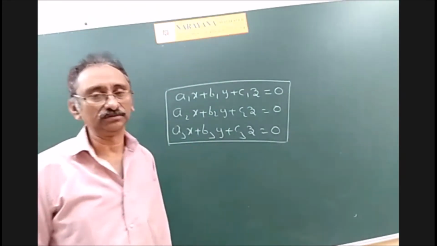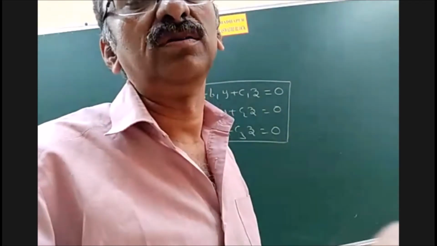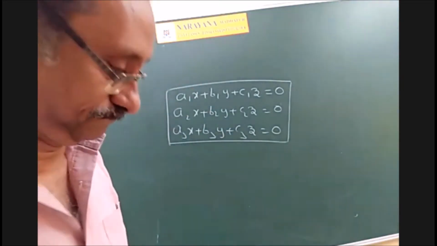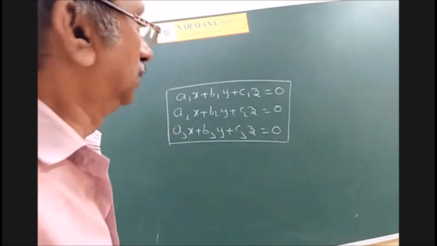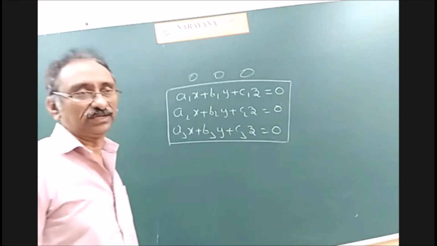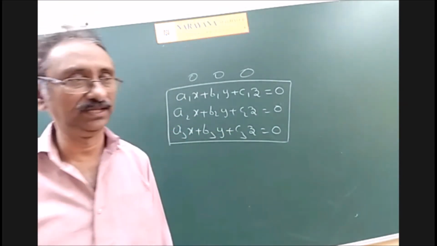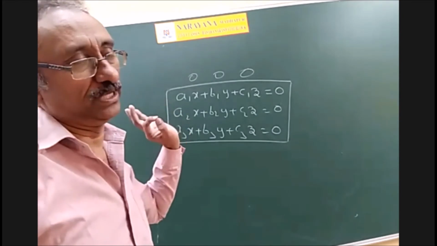What is that solution? Tell me. Anybody? Only Akash raised his hand. Pritam, Yoganand. I will ask Yoganand. 0. That's very good. So 0, 0, 0. If you put x is equal to 0, y is equal to 0, z is equal to 0, all three equations are satisfied simultaneously. So definitely 0, 0, 0 is a solution.